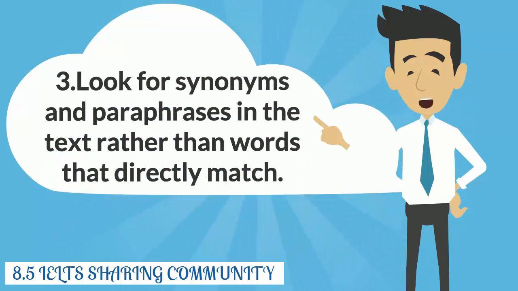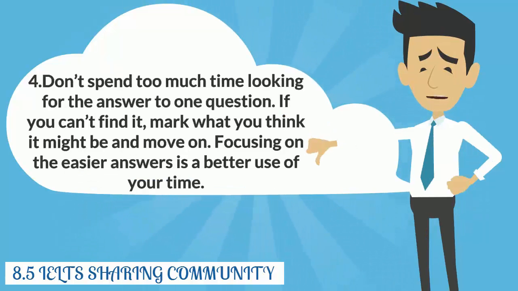Look for synonyms and paraphrases in the text rather than words that directly match. 4. Don't spend too much time looking for the answer to one question. If you can't find it, mark what you think it might be and move on. Focusing on the easier answers is a better use of your time.